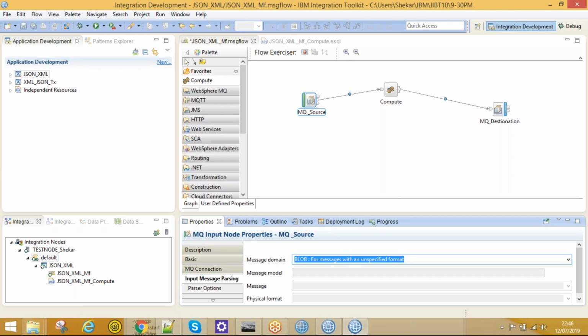Just practice this. If you want me to send some artifacts, some sample XML and JSON files, I will send them. Can you send the installation instructions for MQ and this IIB toolkit? I don't have the documents, but it's simple. Like other software, first accept the license agreement, then next. It's the same.